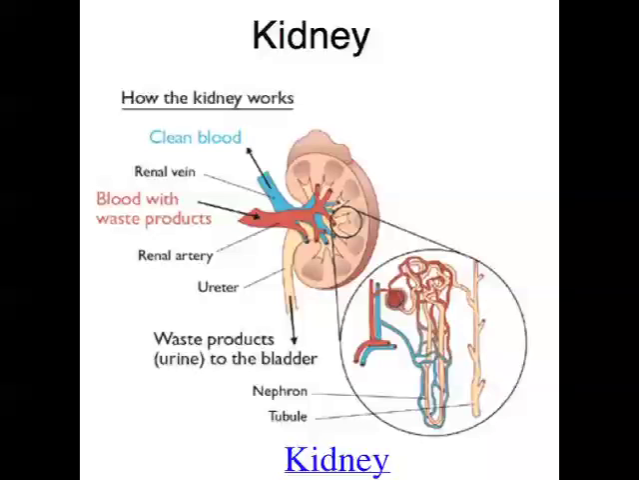Now the kidneys' job is to filter blood to produce urine, and the urine then drains via the ureters to the bladder, and then of course it fills up and you need to go to the toilet, and you go and you get rid of all that nitrogenous waste as urea.